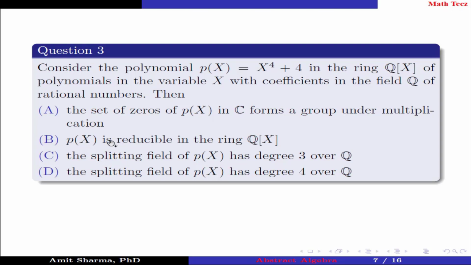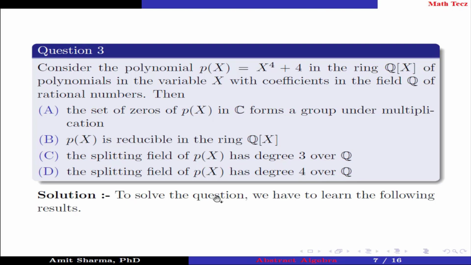Option B, p(x) is reducible in the ring Q[x]. Option C, the splitting field of p(x) has degree 3 over Q. Option D, the splitting field of p(x) has degree 4 over Q. To solve the question, we have to learn the following results.